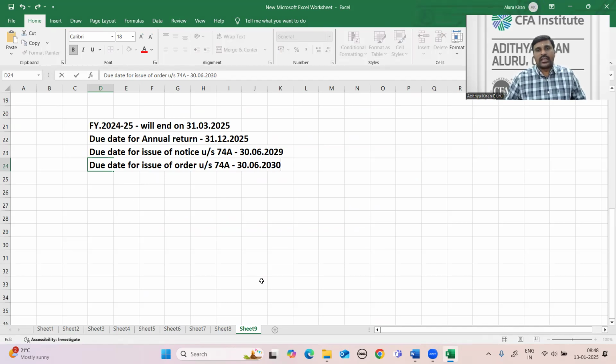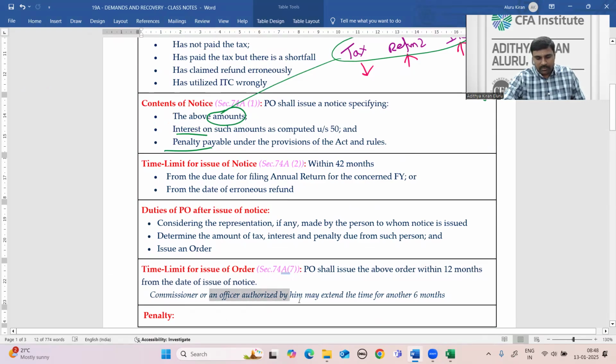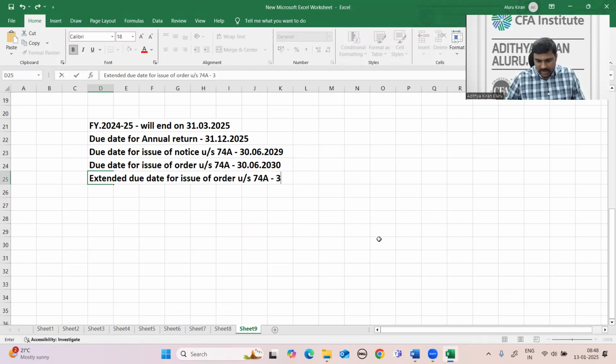This is the due date. And the extended due date for issue of order under section 74A: the Commissioner may extend the due date for another 6 months. That comes to 31st December 2030.